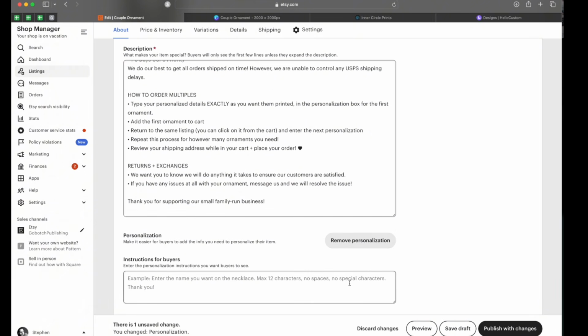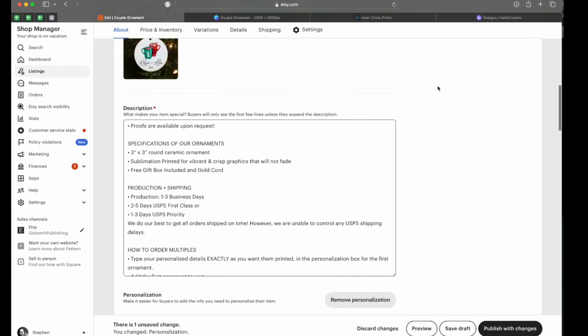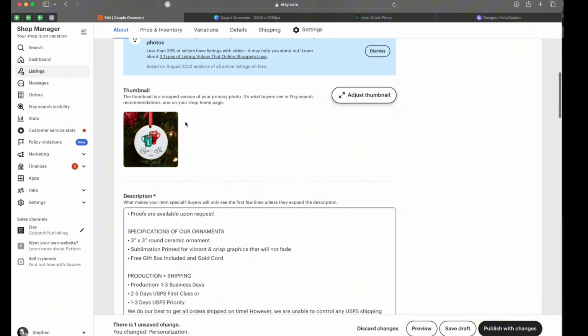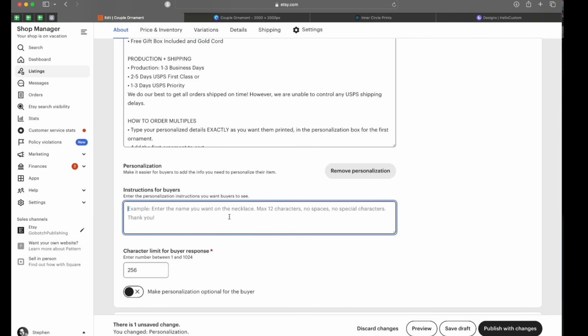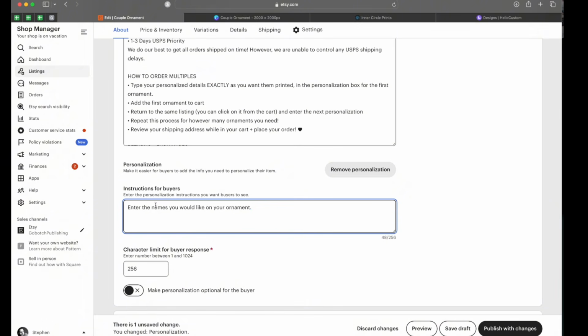Okay, we're going to add personalization for this one. You're going to have personalization on most of your ornaments probably. And I always tell them what to do, and then I give them an example. Enter the names and year you would like on your ornament. If no year is specified, I will use the current year.